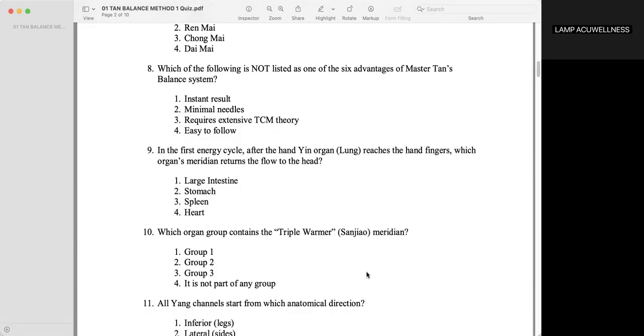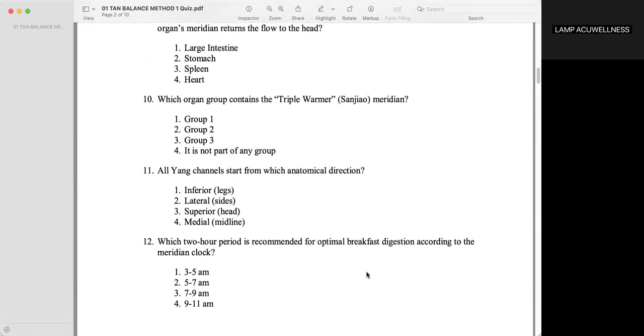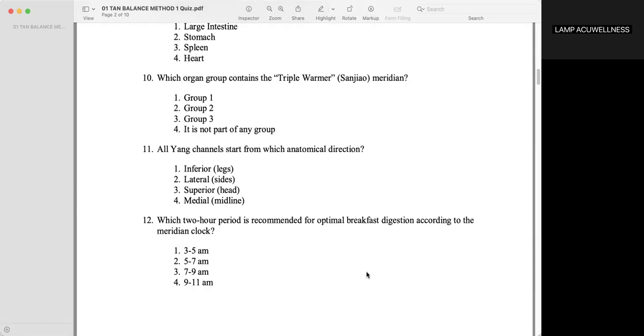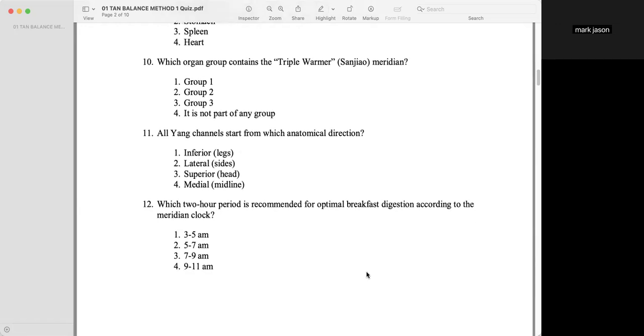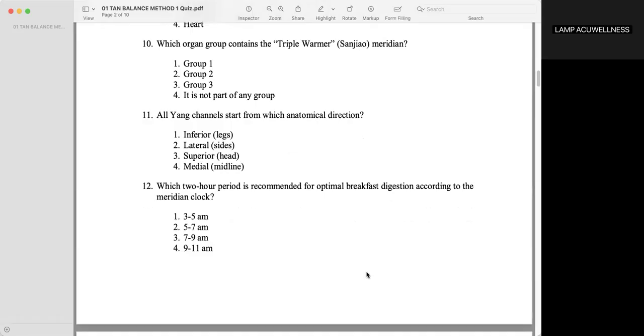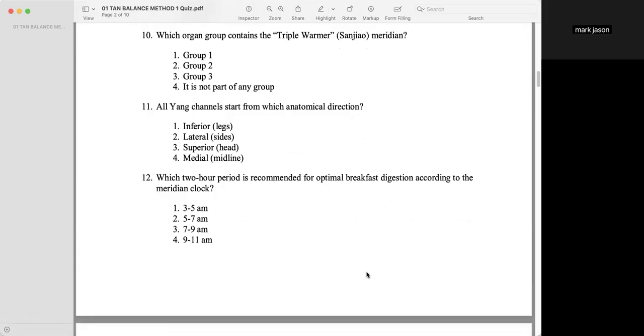In the first energy cycle, after the hand yin organ lung reaches the hand fingers, which organ's meridian does the flow return to? Large intestine. Which organ group contains the triple warmer or Sanjiao meridian? Group 3. All yang channels start from which anatomical direction? Superior, head.